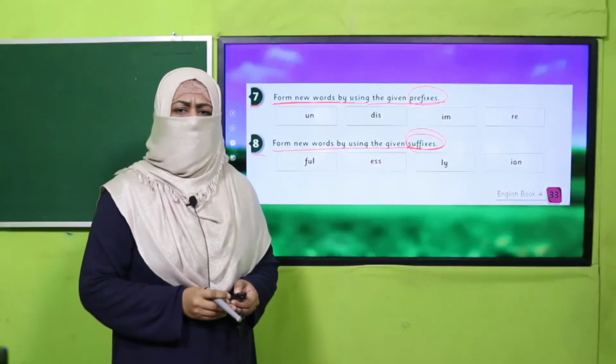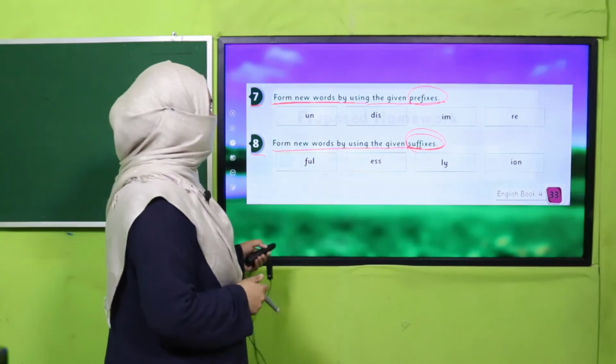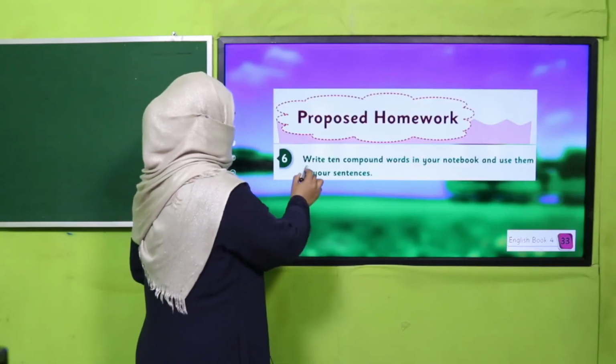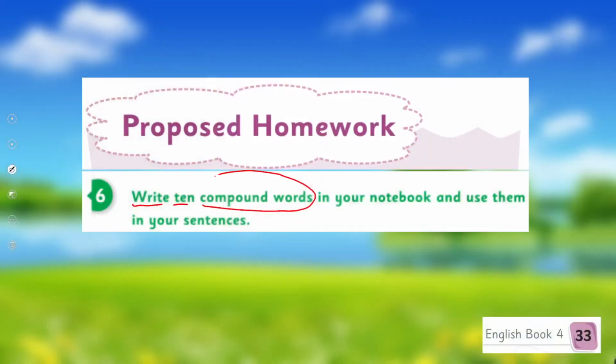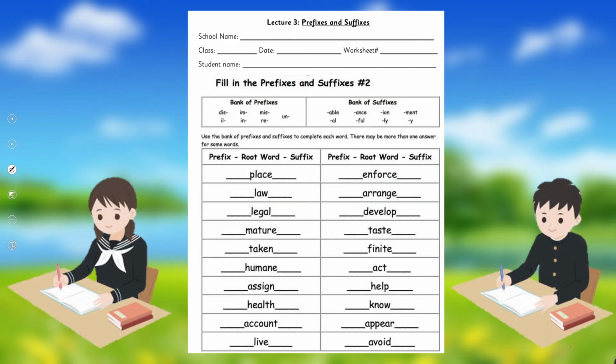Yes, my dear children, are you done with it? Good job. It's time for your homework. What will you do? You will write 10 compound words in your notebook and use them in your sentences. This is question number 6 given on page number 33. It's your homework. And I'm giving you a worksheet.